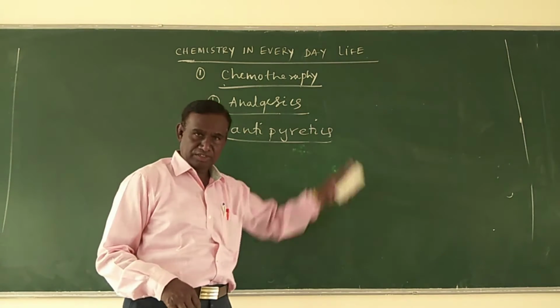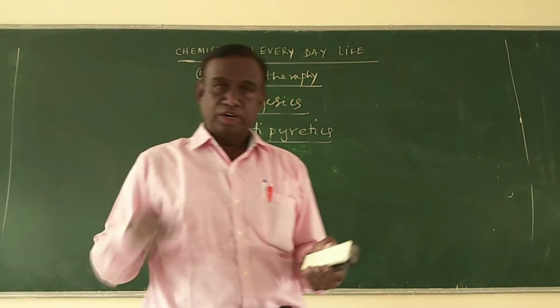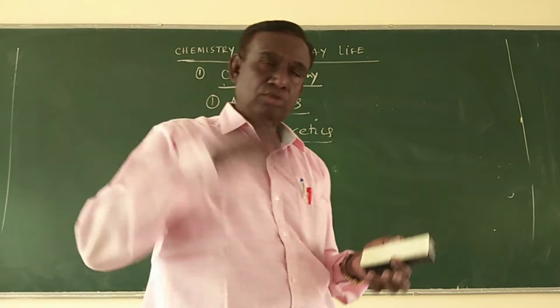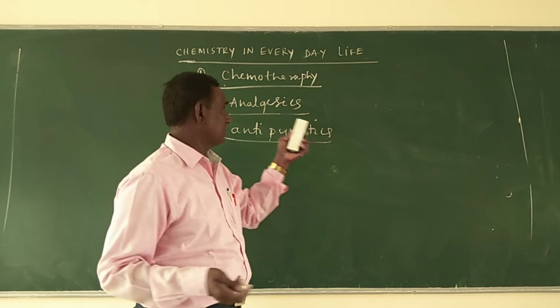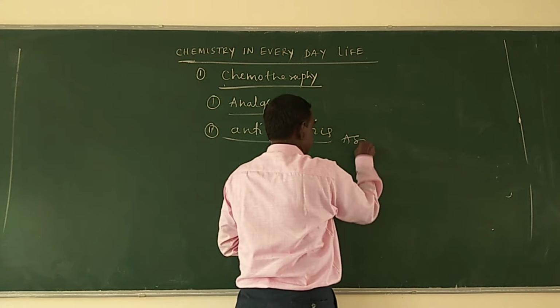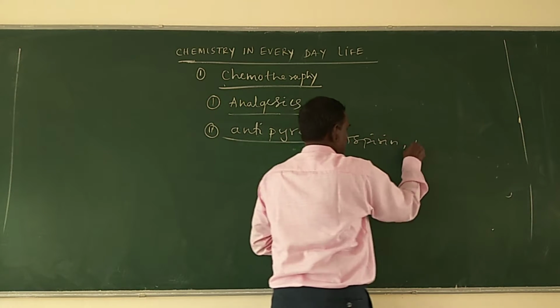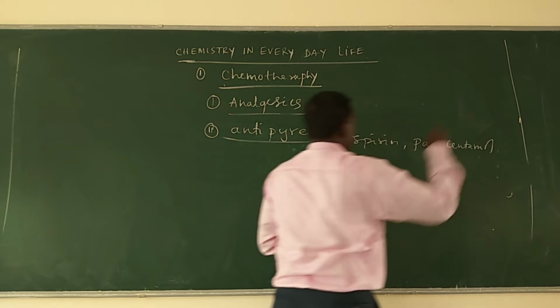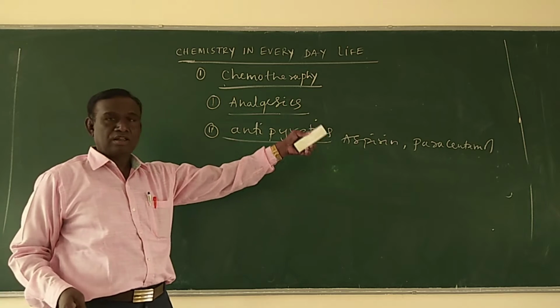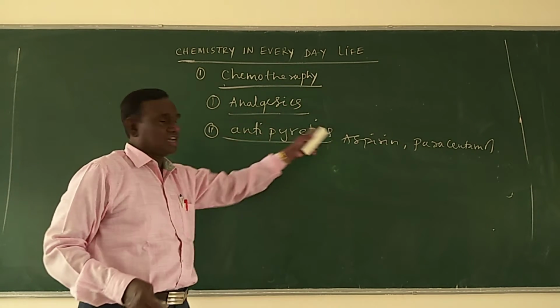Examples are the same: aspirin, paracetamol, etc. Aspirin and paracetamol act both as analgesic as well as antipyretic.